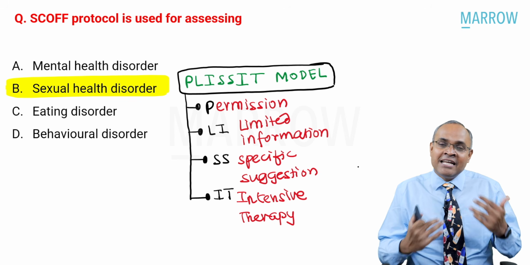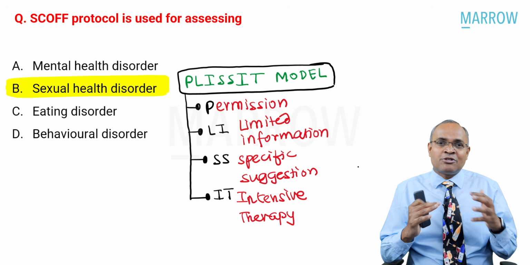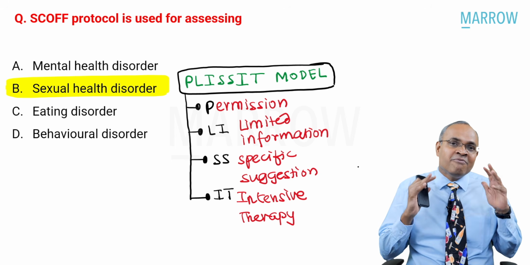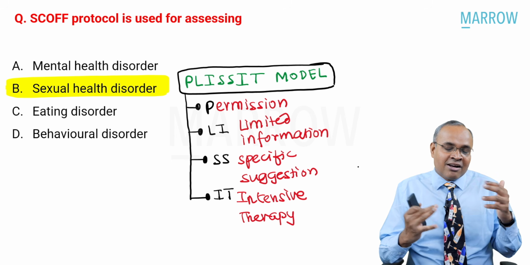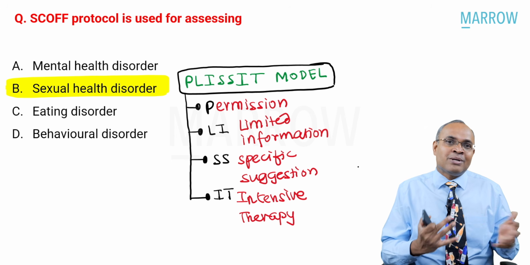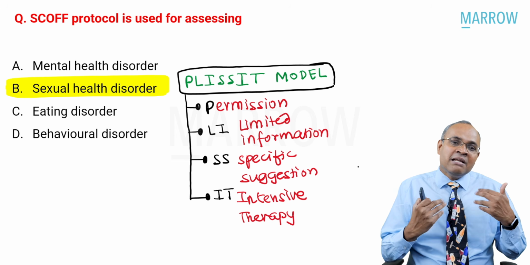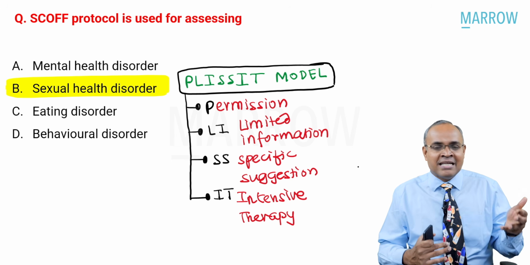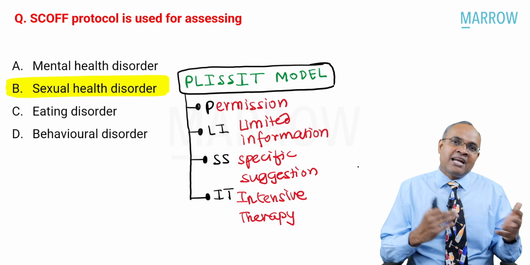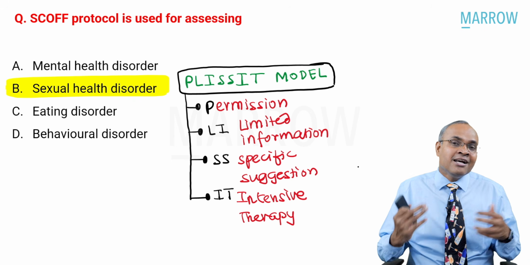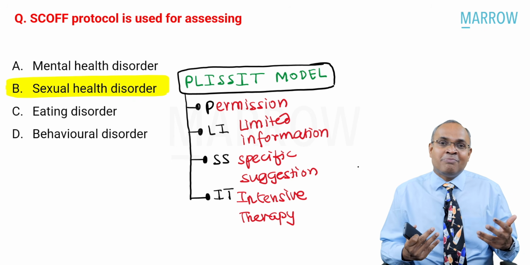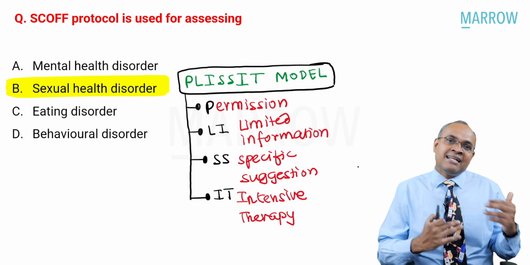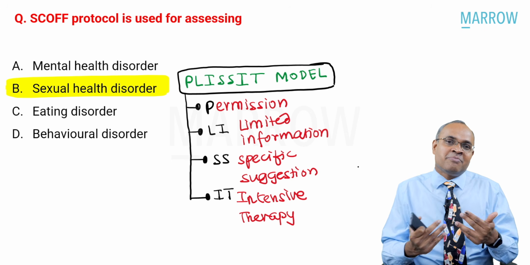Then what is limited information? In a lot of patients with sexual issues, we know a lot of them have myths and misconceptions because they are not very much aware about sexual education. And so giving limited information about what sex means, what activities mean, what's right, what's wrong, what myths and misconceptions there are, could help them to clarify their head and actually feel much better and reduce their anxieties. That is limited information which is being passed on.